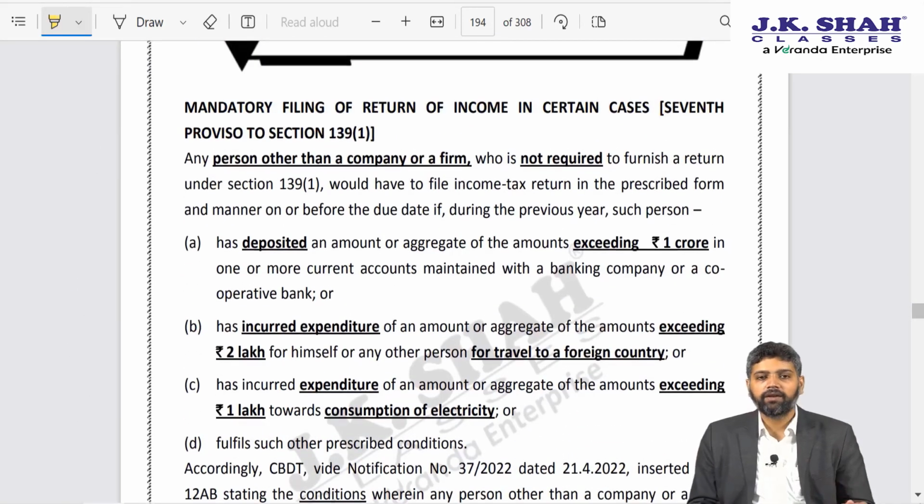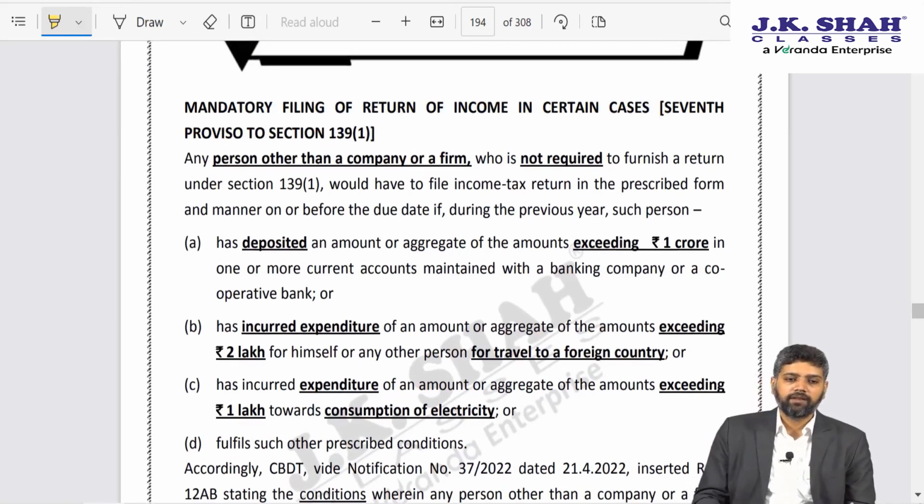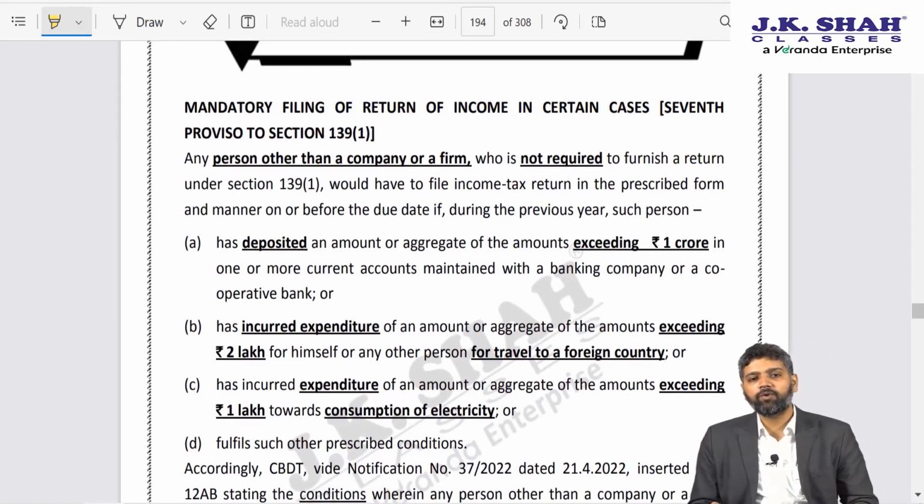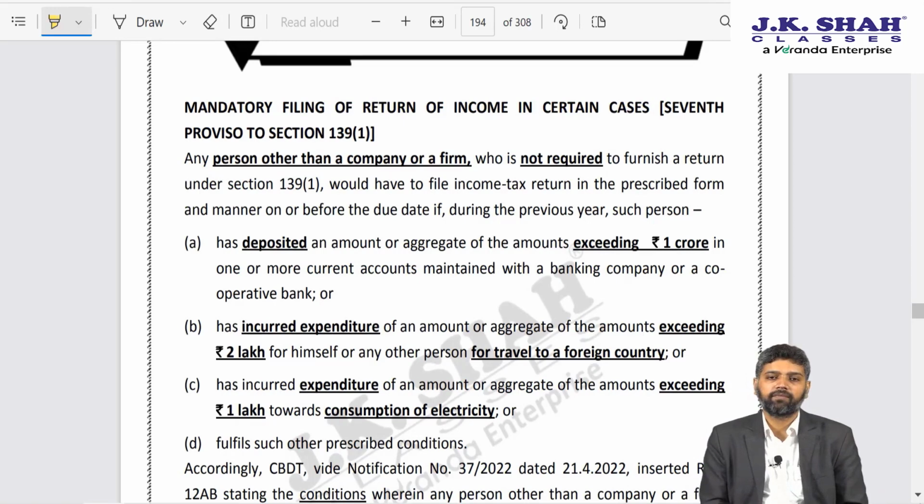Next amendment is in section 139(1). This is with regard to 7th proviso to section 139(1). Please remember, friends, who is required to furnish a return of income? If you are a company or a firm, then it is mandatory for you to furnish a return every year. No exceptions in that. Even if you claim the company has not done any operations, or company is in losses, or it does not have bank account, it does not have any activity during the year, doesn't matter, return has to be filed. It can be a nil return, but it has to be filed.